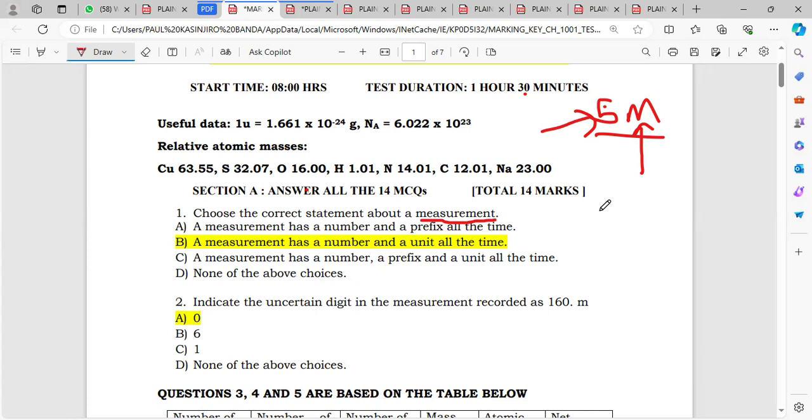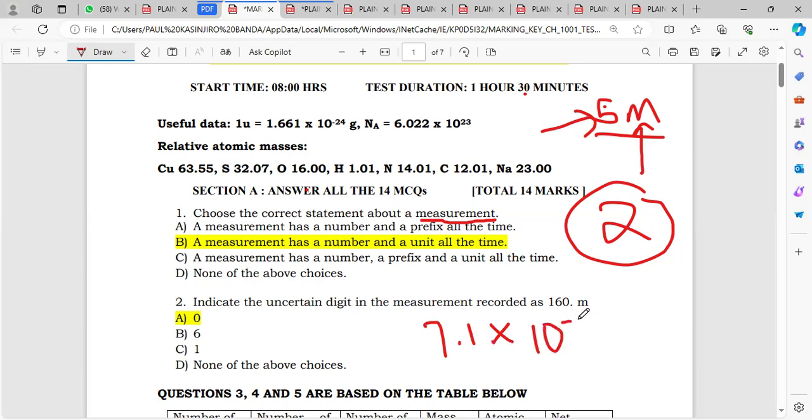Let's say, for example, we only had 2. This 2 is not a measurement, because it's not giving us any information that they are measuring something. Or maybe if I write a number in this way, 7.1 multiplied by 10 to the power minus 2. This number here, without any unit, is just telling us that it's a number.